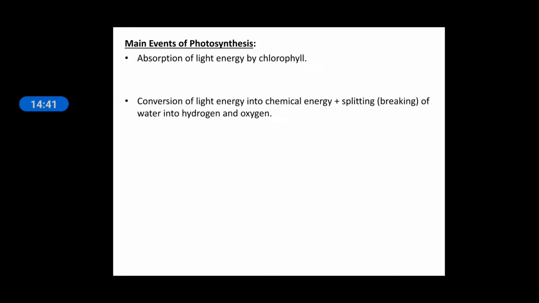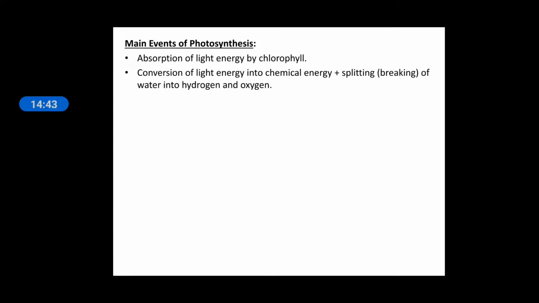Okay, so the main events of photosynthesis, as I have discussed: absorption of sunlight by the chlorophyll, then conversion of this light energy into chemical energy, along with splitting of water molecules into hydrogen and oxygen.